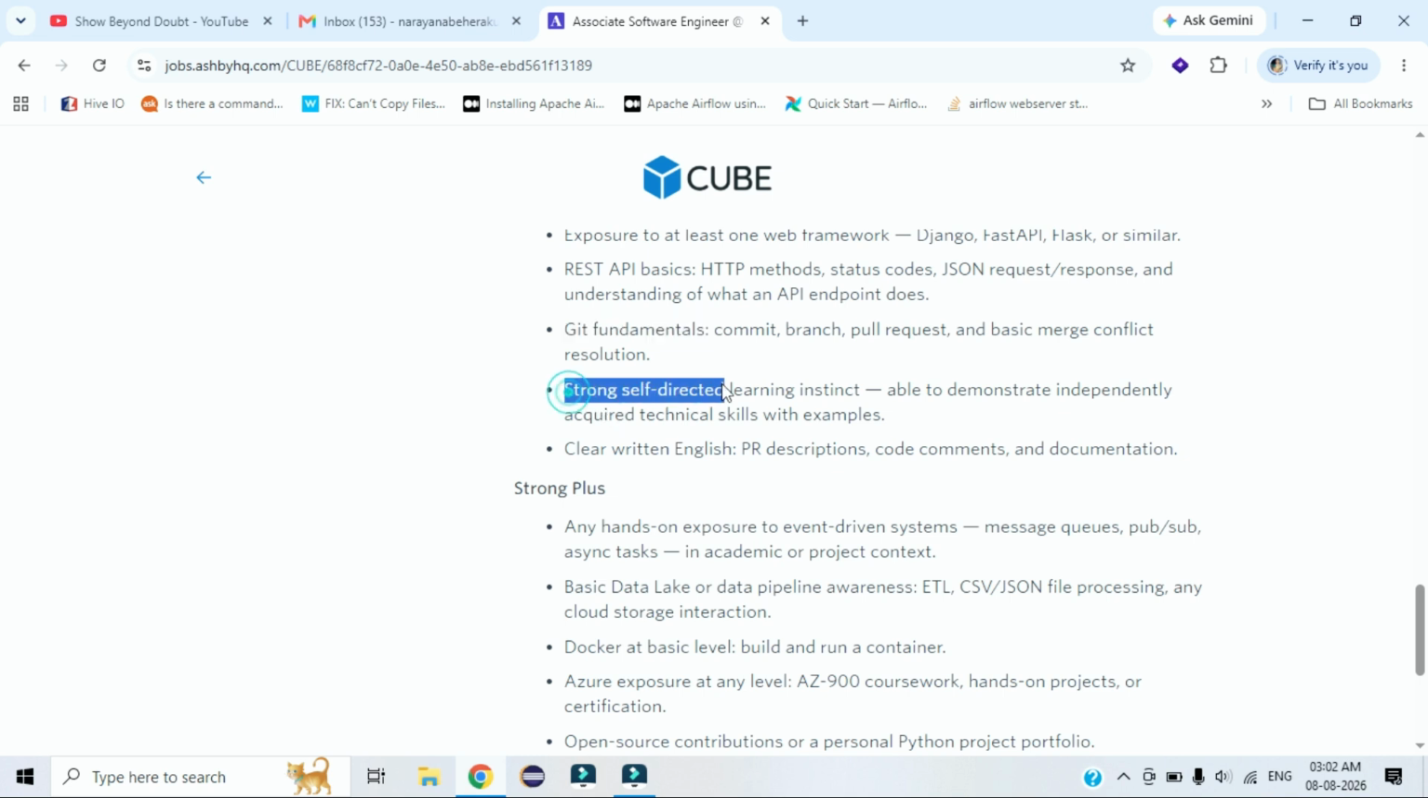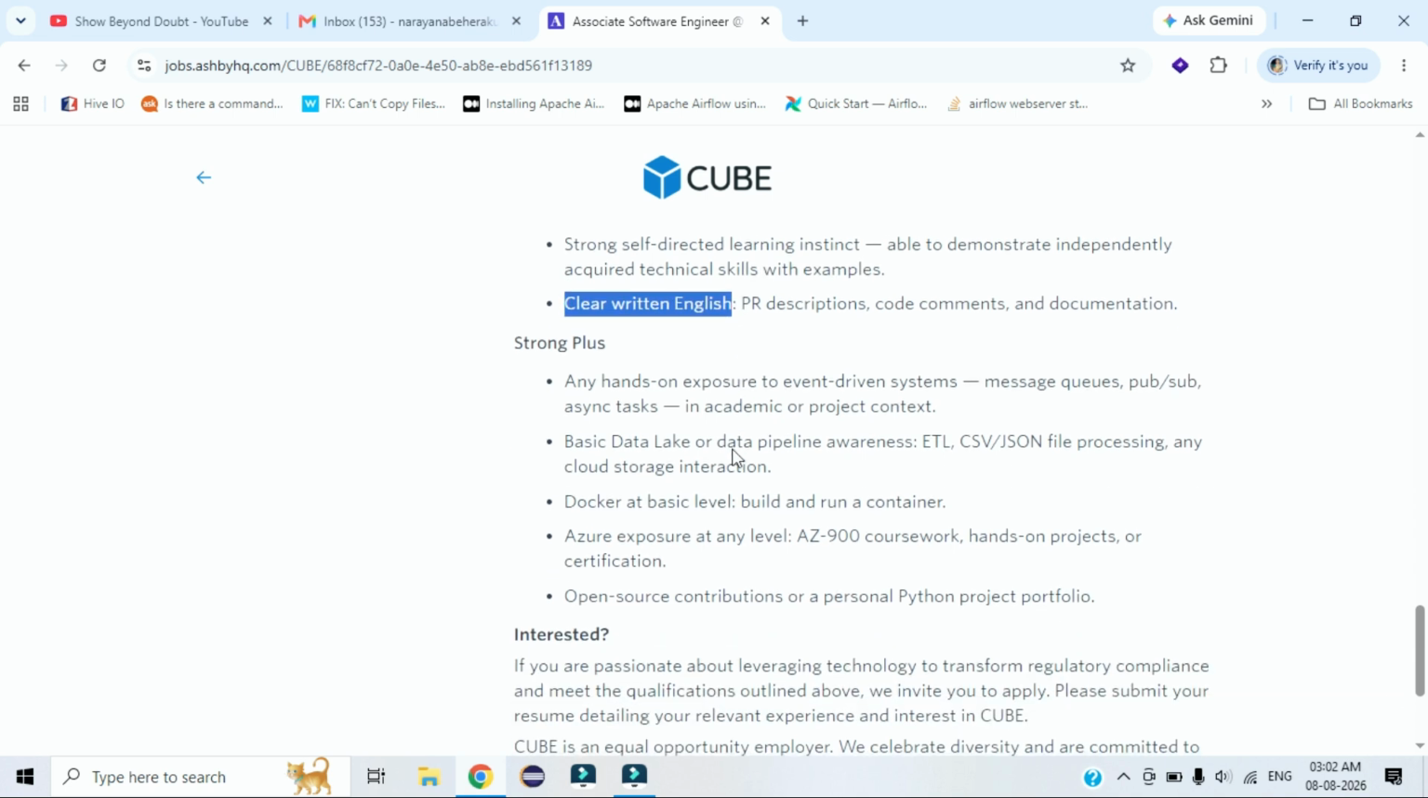Strong self-directed learning instinct means you will need to work independently, acquiring technical skills on your own. You also need clear written English. While discussing with your senior, the project lead, the business, the testing team or the support team, your communication skill must be clear so others will understand.